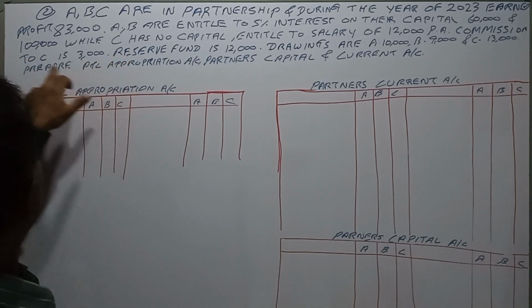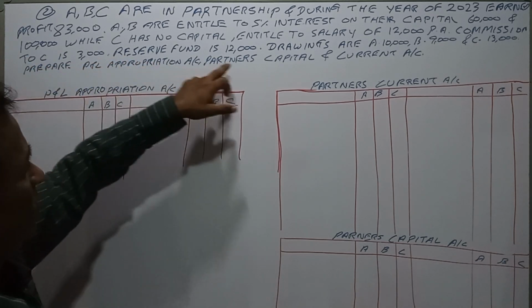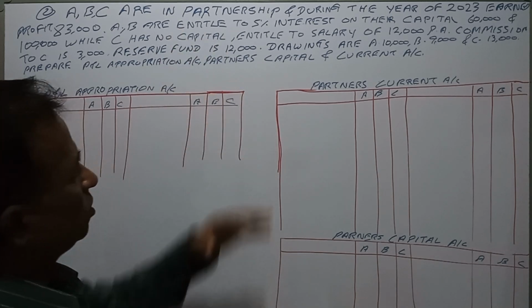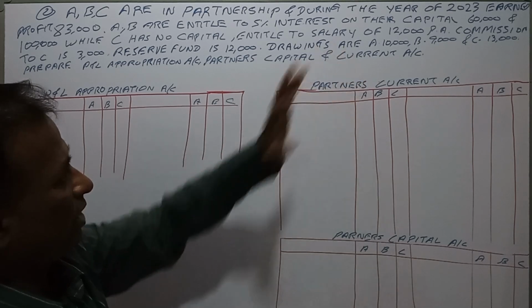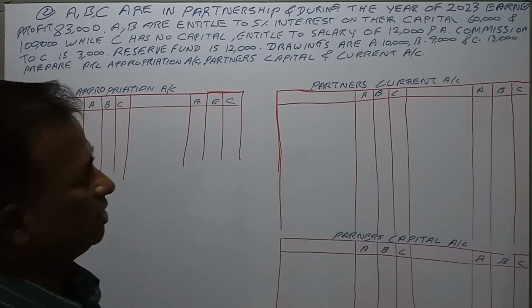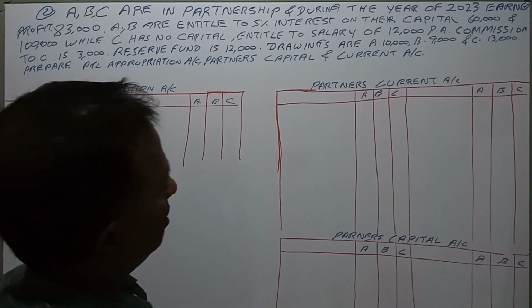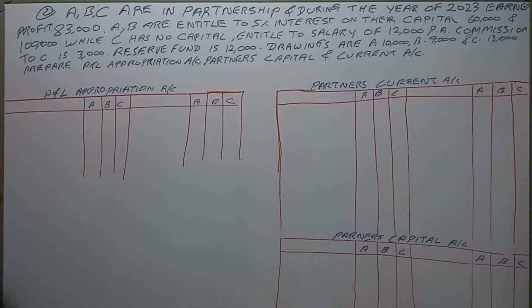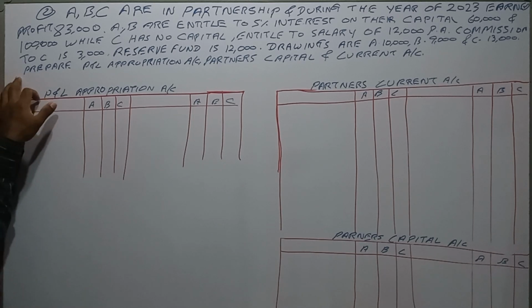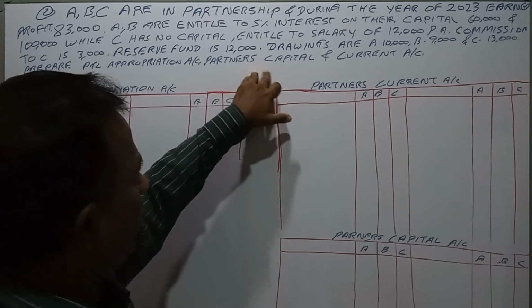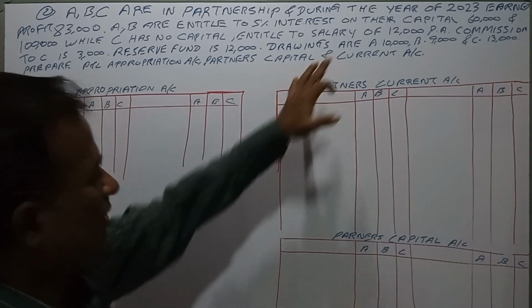And the reserve fund is 12,000. Drawings are A 10,000, B 9,000, C 13,000. Therefore, the question is to prepare the P&L appropriation account and the capital and current accounts. Okay.